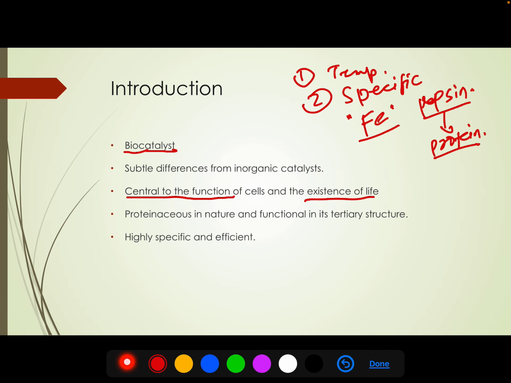If we talk about the nature of enzymes, enzymes are generally proteinaceous in nature. But not all enzymes are proteinaceous. Recently, some enzymes have been discovered that are not proteinaceous, and they are called ribozymes. They are ribozymes because they are made up of RNA, so here RNA is acting as an enzyme.